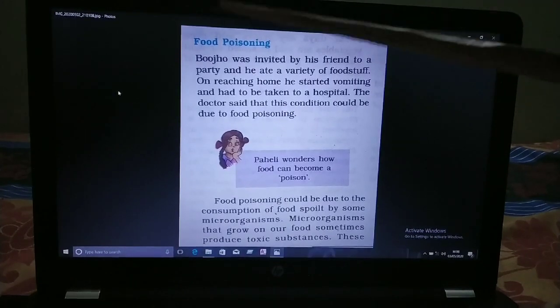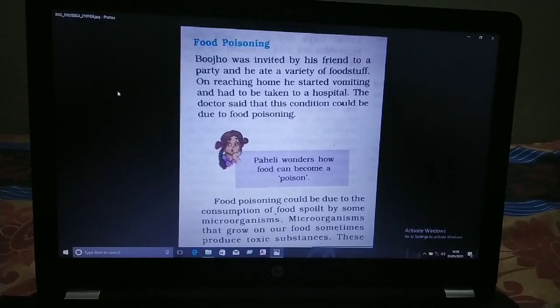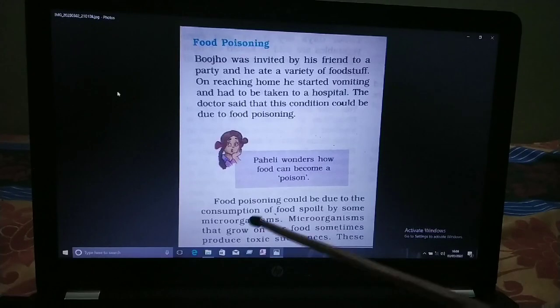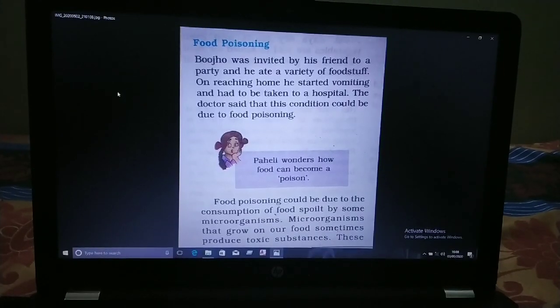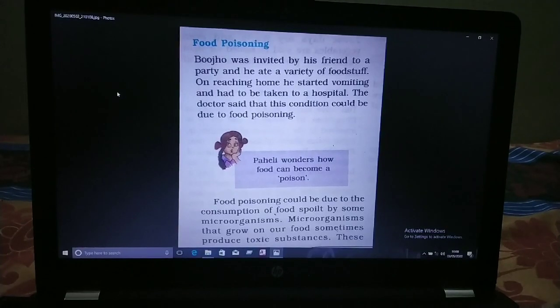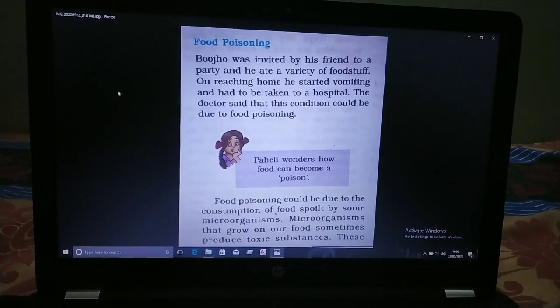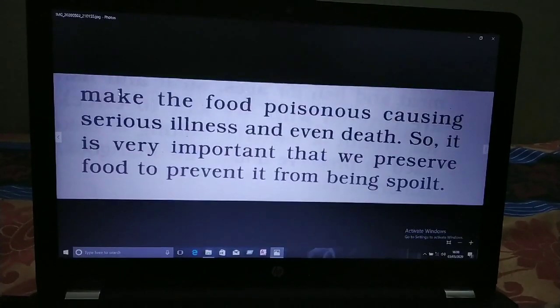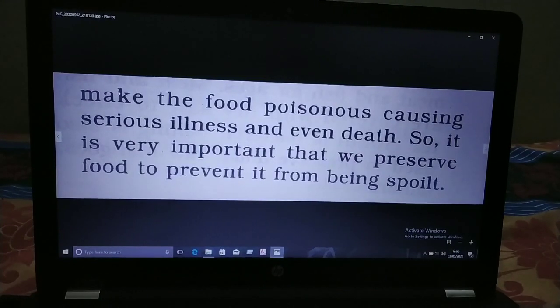Microorganisms cause food poisoning also. Food poisoning could be due to the consumption of food spoiled by some microorganism. Microorganisms that grow on our food sometimes produce toxic substances, meaning poisonous substances, that make the food poisonous, causing serious illness and even death. So children, whenever we are taking food, we should not consume spoiled food.